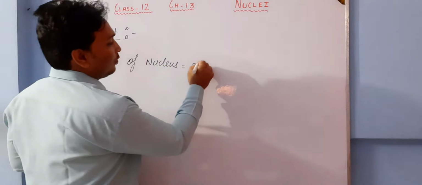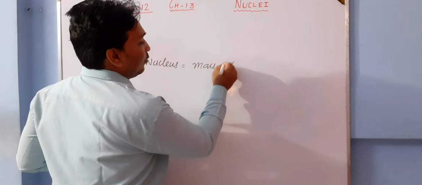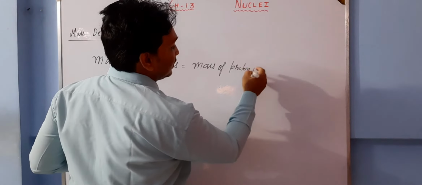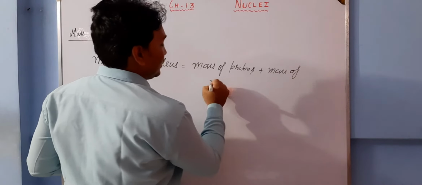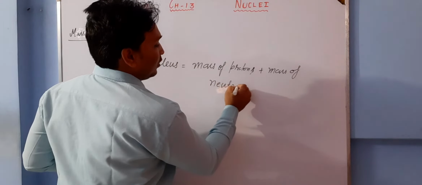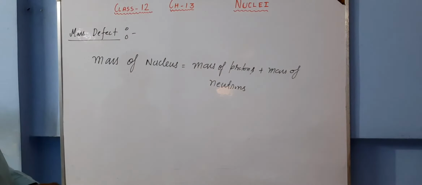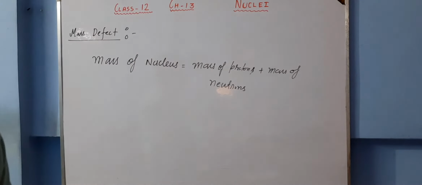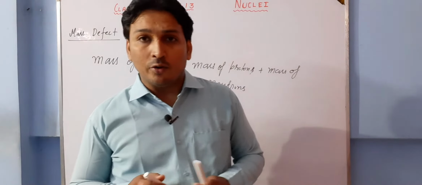We should have mass of protons plus mass of neutrons. Simple. Since it is not a physical thing, not a cover, not a box, the mass of protons plus the mass of neutrons must be equal to the mass of nucleus.